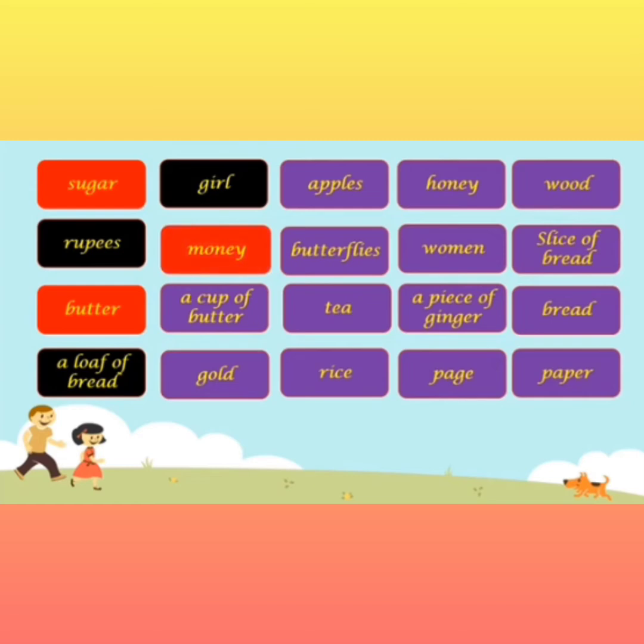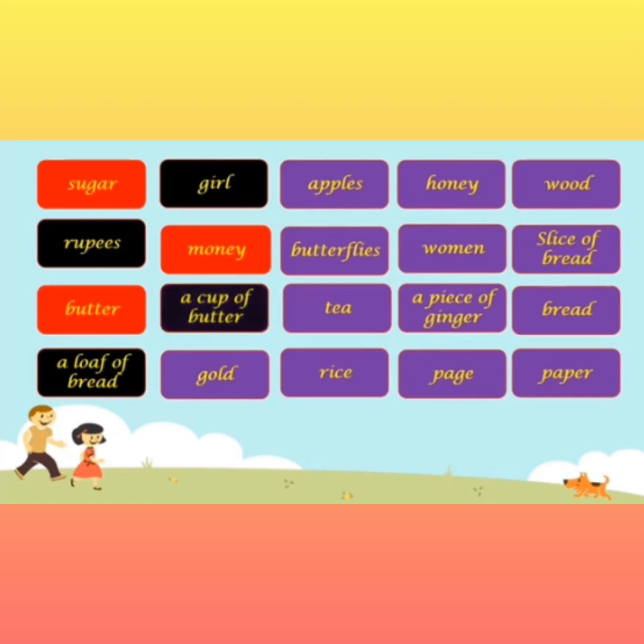You can count rupees, but you cannot count money. So money is uncountable. Moving on to the next one, a cup of butter. Butter you cannot count, but yes, a cup of butter is countable. You can measure it, you can count it. I have 1 cup of butter, I have 2 cups of butter.